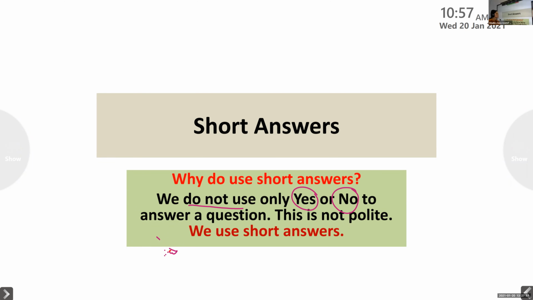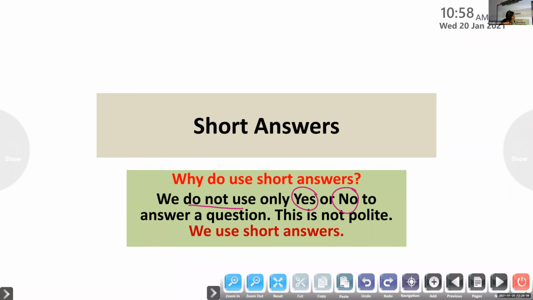You have to say that yes, I am, or no, I'm not, right? So a complete answer. These are called the short answers in English grammar, to a question. And by saying yes or no, the statement is not polite. So we have to use short answers. So how to set short answers?